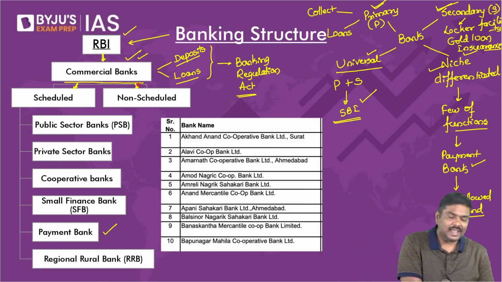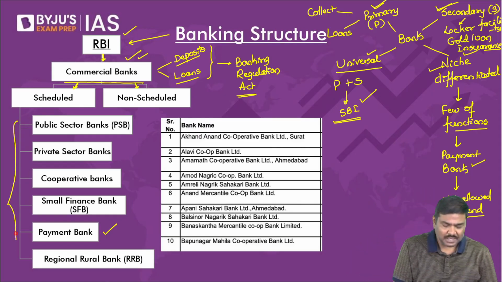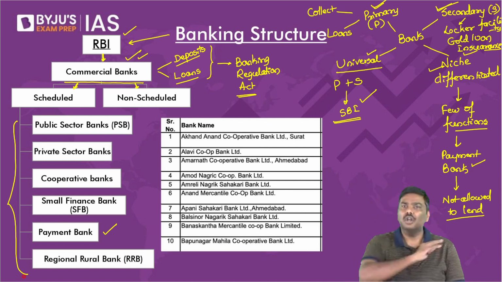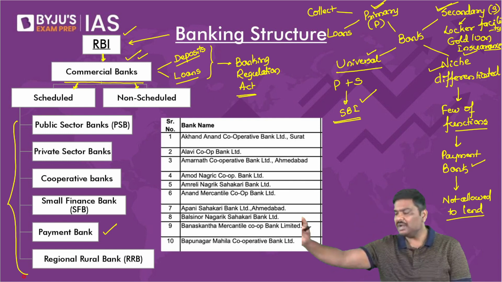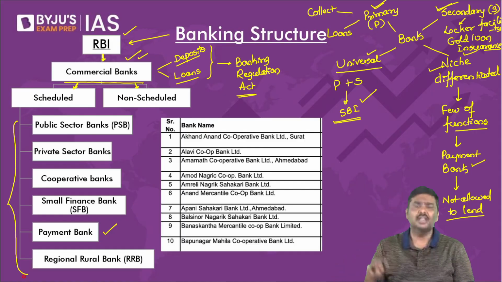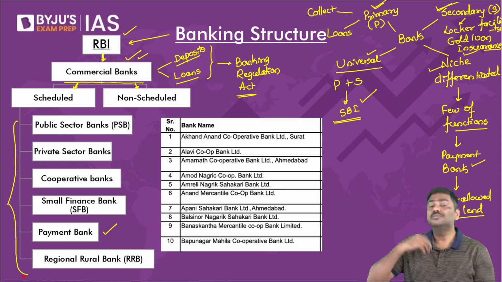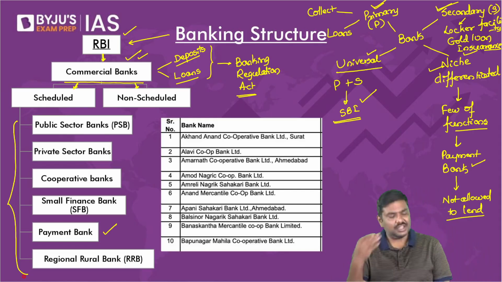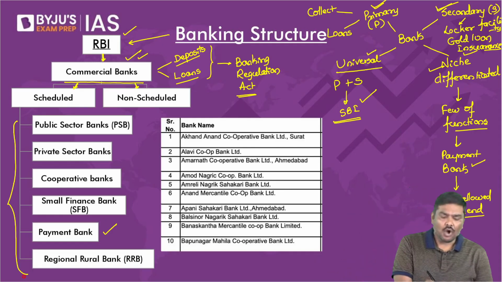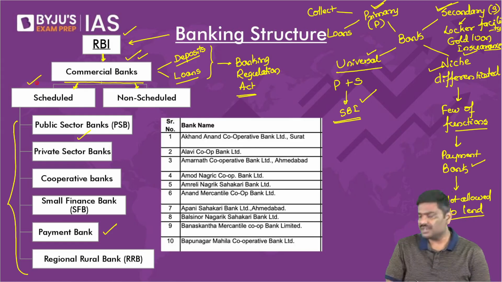Please have a look at examples of scheduled commercial banks. Don't start asking questions about cooperative now. Don't start asking questions on payment bank. We will discuss all of them separately. Don't worry. Public sector banks, private sector banks, regional rural banks, cooperative banks, payment banks, small finance banks, all these we'll discuss separately. Now, what do you mean by scheduled commercial banks?